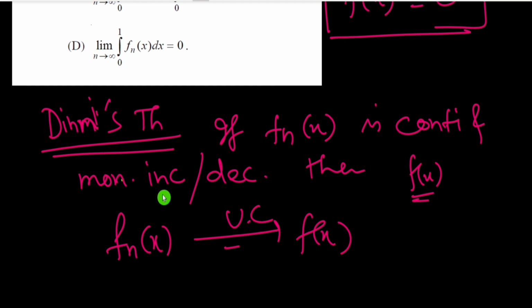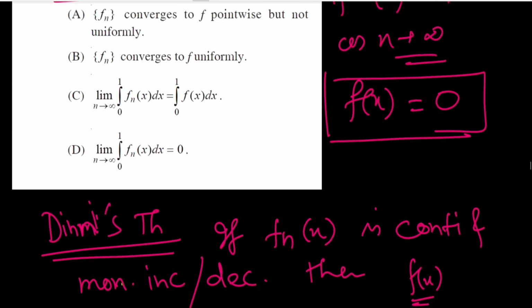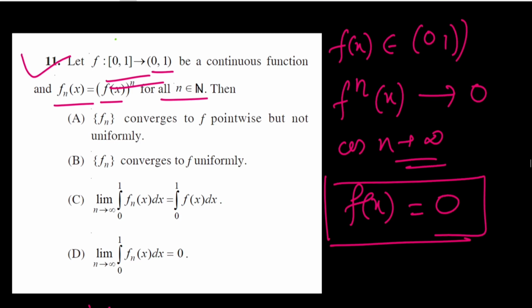So by Dini's theorem we can directly say that fn converges to f uniformly. So option B is correct here, and B true implies A is false here.